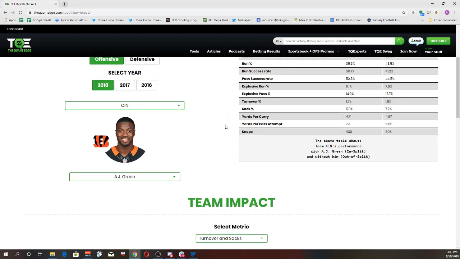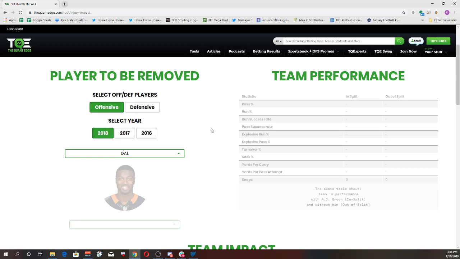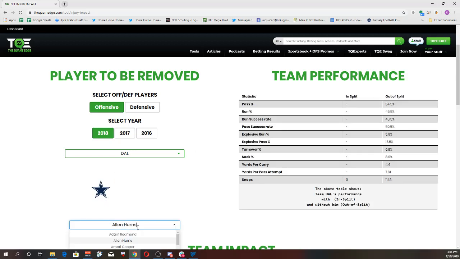Like if I select James Devlin of the New England Patriots, of course they are going to run the ball more when he's on the field. He's a fullback. But a couple really interesting ones. How to adjust to an offensive line injury. Let's say I take the Dallas Cowboys and I want to see, okay, who's the best Dallas Cowboys offensive lineman? For argument's sake here, let's say Tyron Smith.